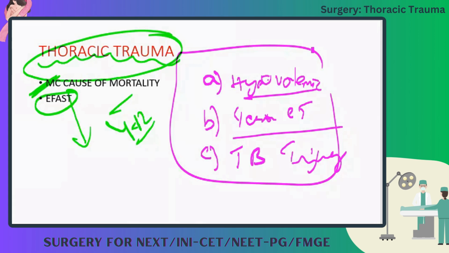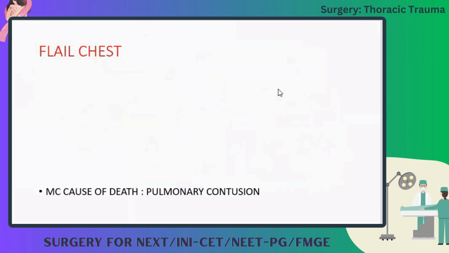Remember, it is the tracheobronchial injury. Most of the deaths are due to tracheobronchial injuries only. Remember this MCQ. It is not due to hypovolemia or tension pneumothorax in case of chest trauma. So tracheobronchial injury. Remember it. And flail chest.